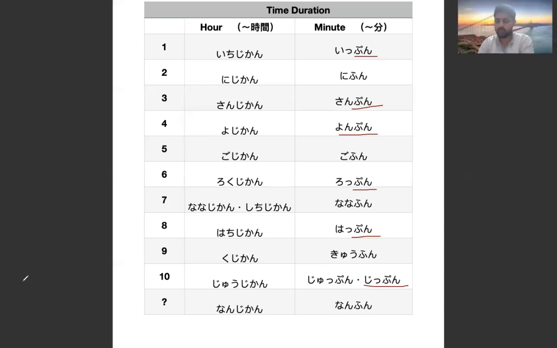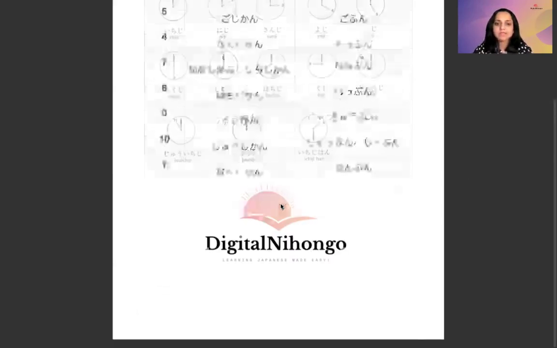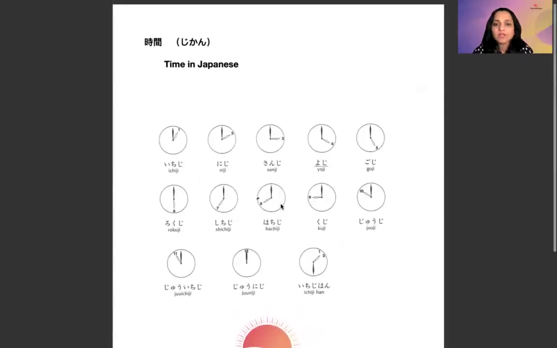Okay. Now this is, we are talking about time duration, like 1 hour, 15 minutes, 2 hours. Now telling clock time. We say o'clock in English, right? 1 o'clock, 2 o'clock, 3 o'clock. 1 o'clock is going to be ichiji. 2 o'clock niji. 3 o'clock sanji. So ji is for o'clock.